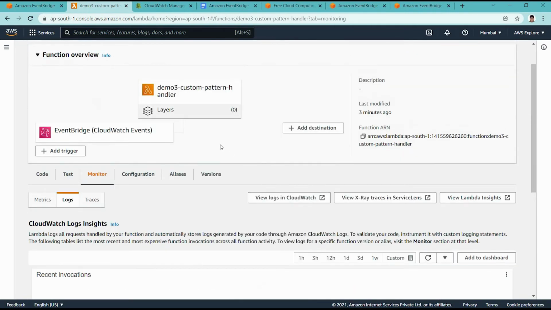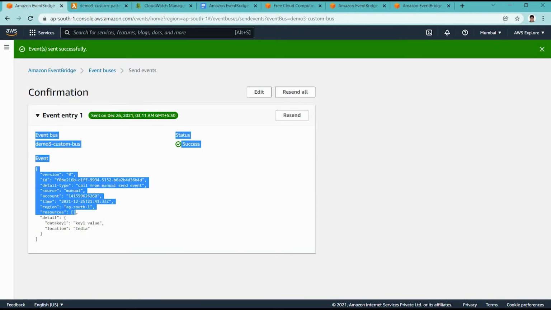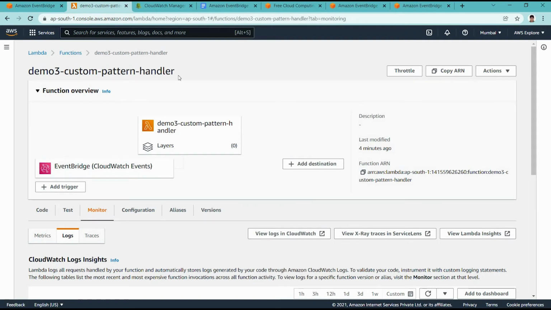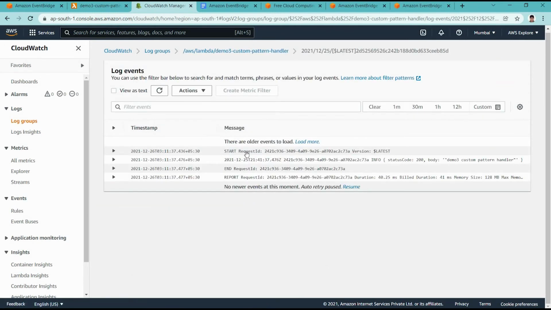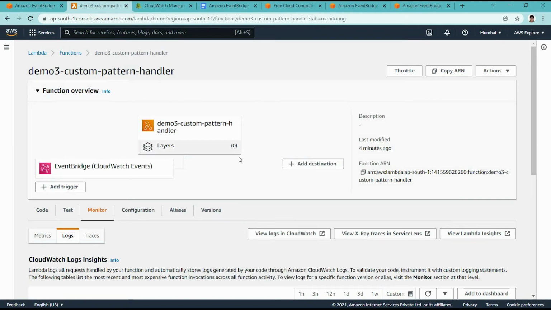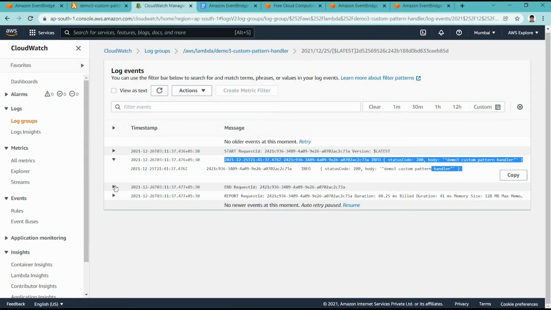Okay, so now if everything goes fine with this configuration, the demo 3 Lambda, the custom pattern Lambda, should have some logs now in CloudWatch. Yeah, here we go, right? So here we have these logs, that means this Lambda got auto triggered when we sent this event data to that custom event bus.